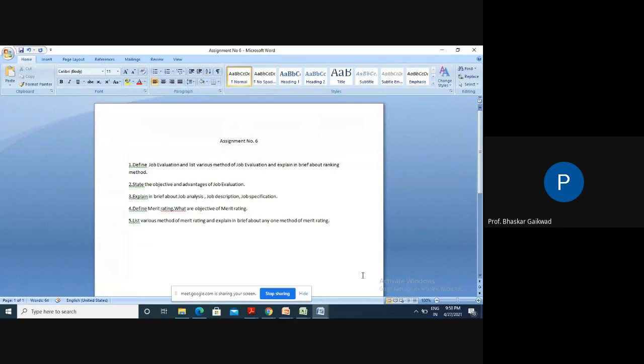Now let us go to the next part. State the objectives and advantages of job evaluation. What are actually the objectives of job evaluation, and the advantages? First we'll see the objectives of job evaluation.